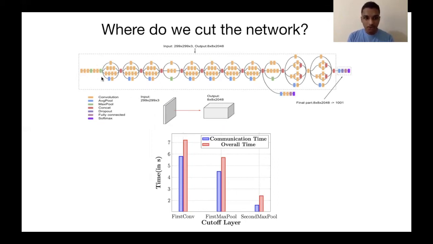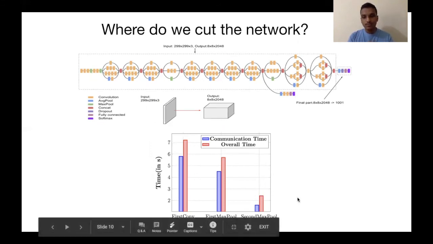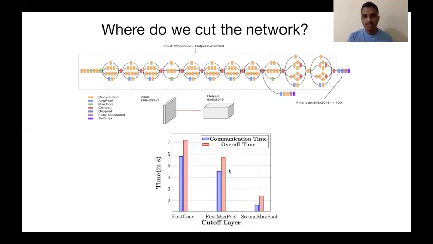And when we cut the network after the final max pooling layer, the time required is low. This is because the size of the data is reduced by nearly 4 times after the final max pooling. But when we cut it after the first max pooling layer, the time increases, and so on. This is because the data size will be more, so the communication time increases.